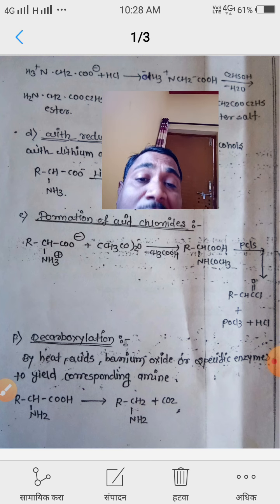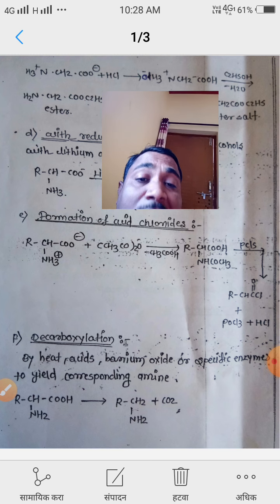When the alpha amino acid is heated, the CO2 is removed and a simple amine is formed. This is the representation of decarboxylation of an amino acid. It is a simple reaction.